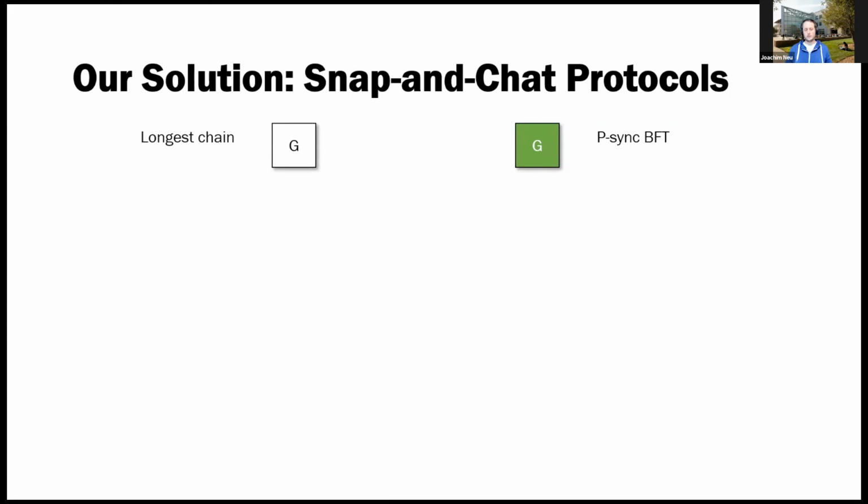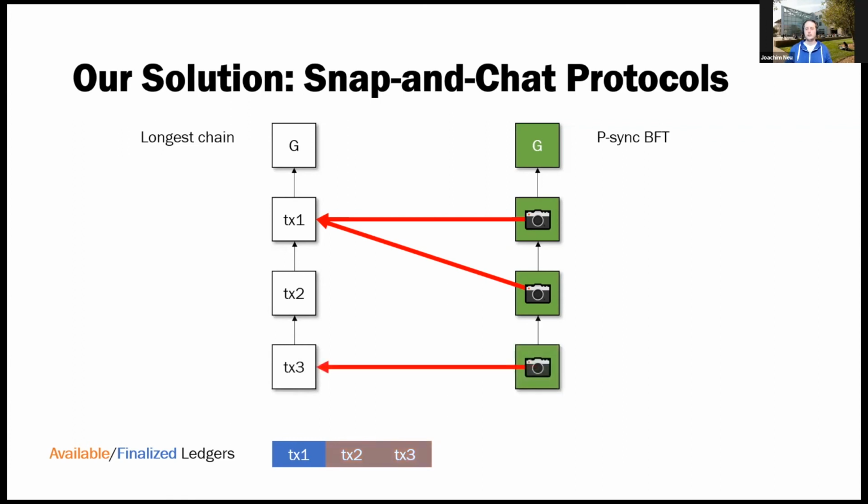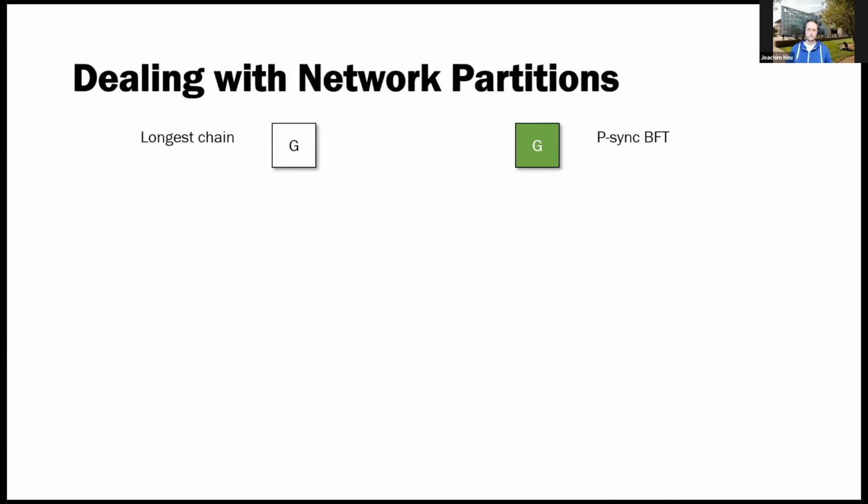So, under normal operation, here's what happens, right? The transaction enters into the longest chain output ledger. It will then be picked up by a snapshot in the partially synchronous BFT protocol. And then this transaction TX1 will move, so to speak, from the available full ledger into the finalized prefix ledger. And then by then, maybe another transaction 2 has arrived, which is now only in the available ledger. And eventually, more transactions arrive. And again, more snapshots are being created. And every time there's a snapshot, these transactions enter the finalized prefix.